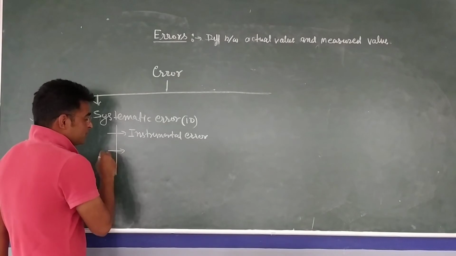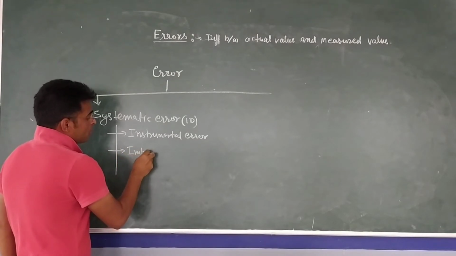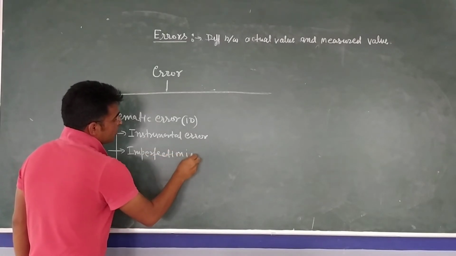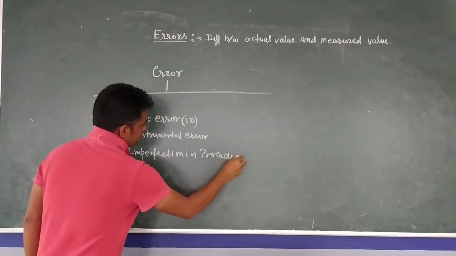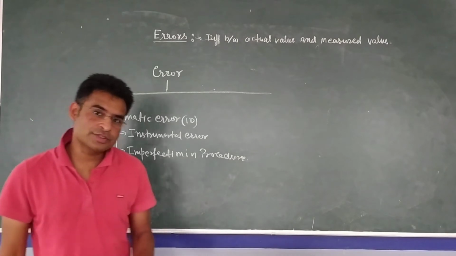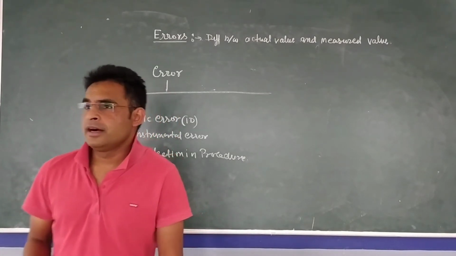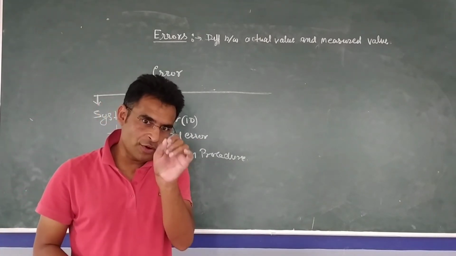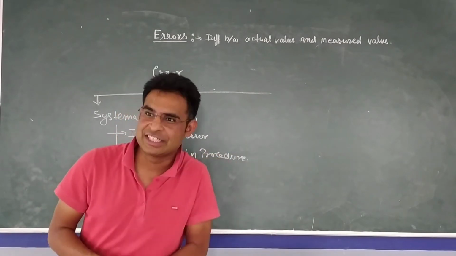And second error is imperfection in procedure. So many times there is imperfection in procedure, so that type of error is also systematic error. Just like in a thermometer, we measure temperature. If we don't follow proper procedure, there will be some error, and every time that error will be in one direction.